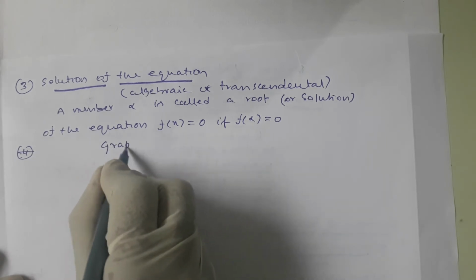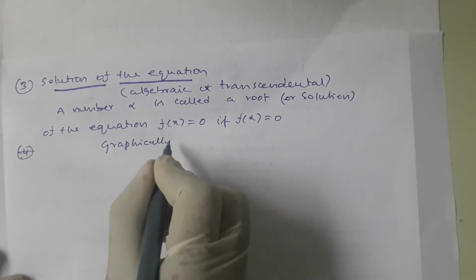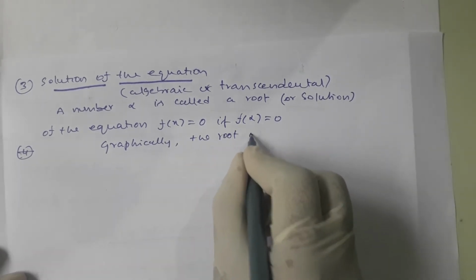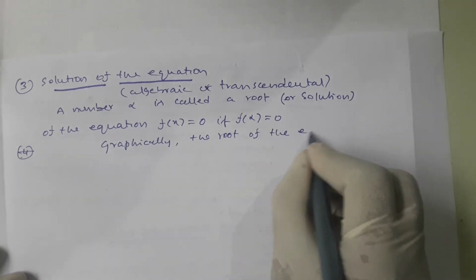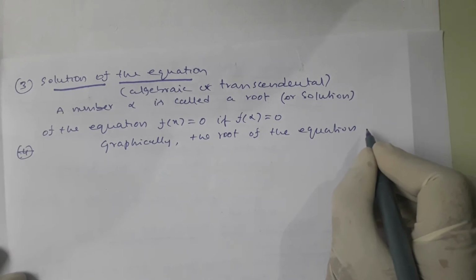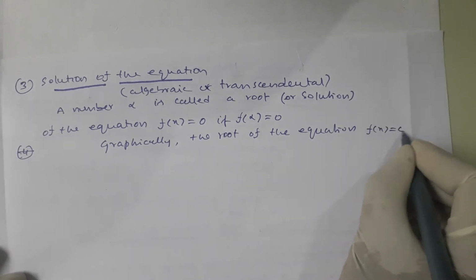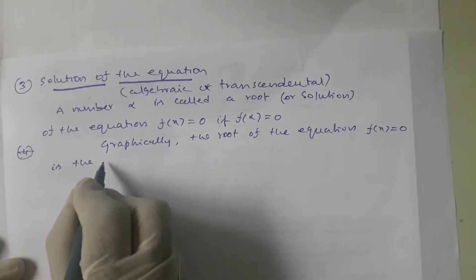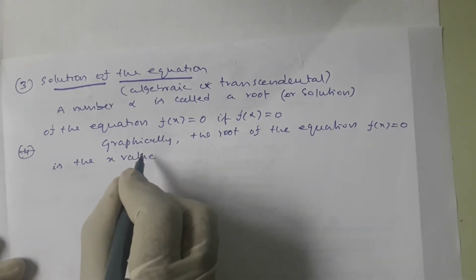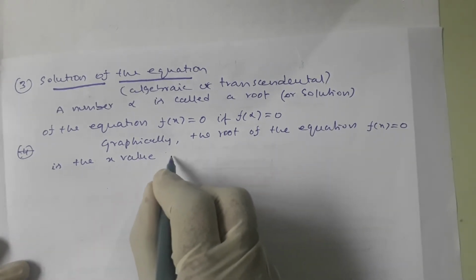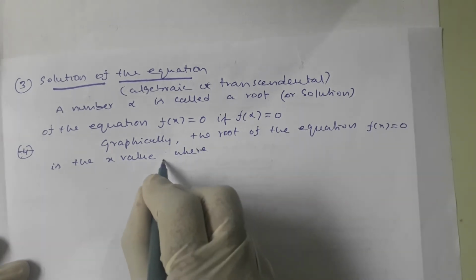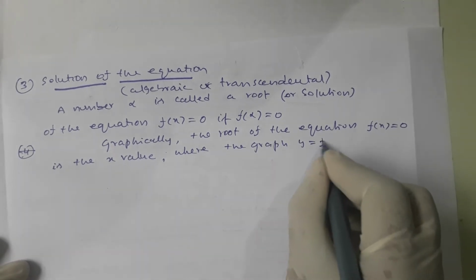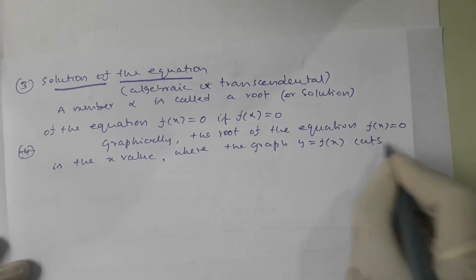Graphically, the root of the equation f of x is equal to 0 is the x value where the graph y is equal to f of x cuts the x-axis.